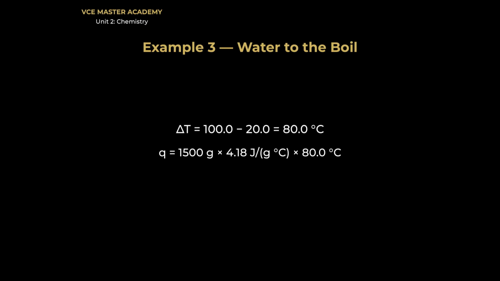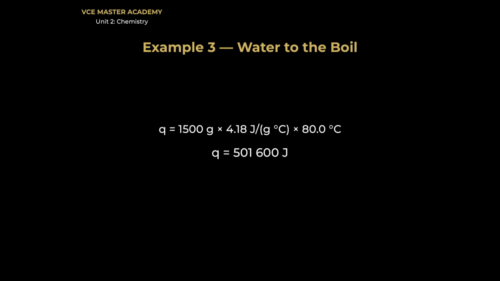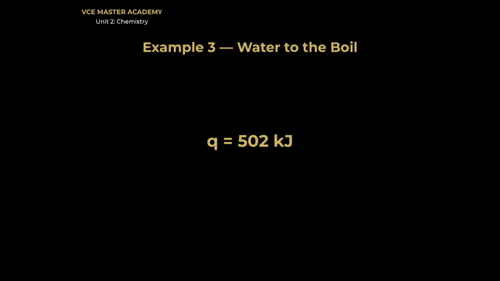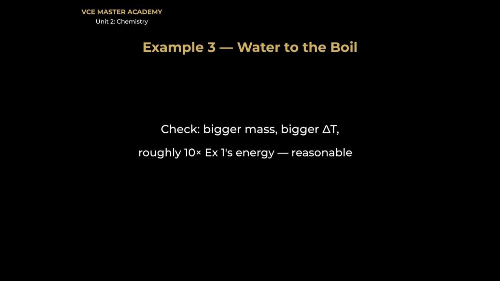1500 grams times 4.18 times 80. That gives 501,600 joules. Round to 3 significant figures: 502 kilojoules. Box it. About 500,000 joules. Reasonable? It's a much bigger mass than example 1 and a much bigger temperature climb, and the energy is roughly 10 times bigger. That scales sensibly.